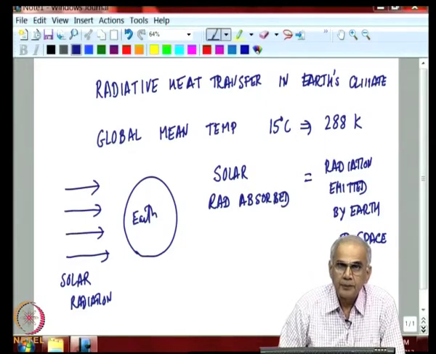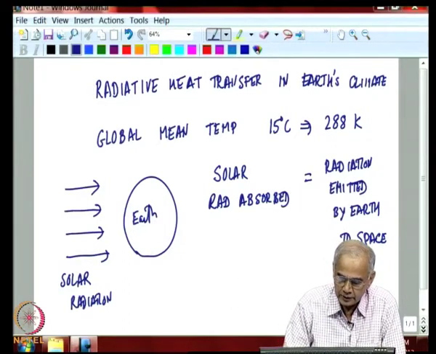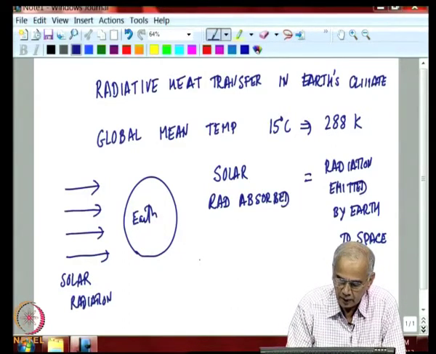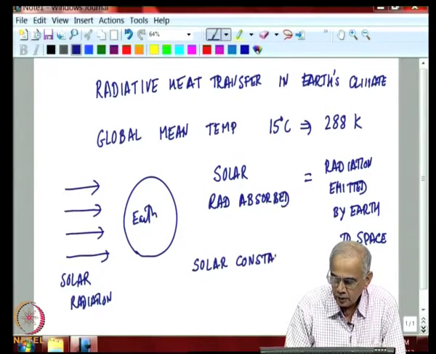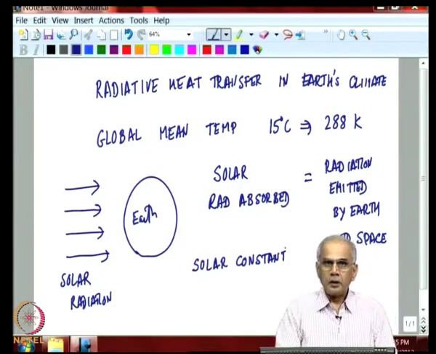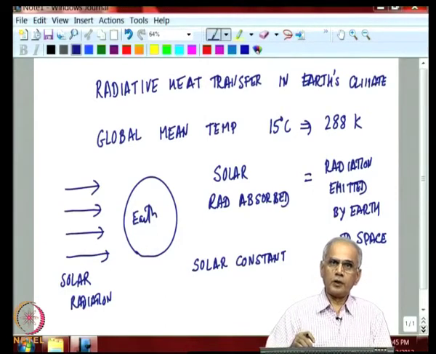Now, satellites have measured this radiation quite accurately in the last 50 years, and the radiation arriving is known as the solar constant. This is the radiation normal to the sun's rays at the mean earth sun distance. You know that the earth's orbit around the sun is not a circle, it is elliptic.